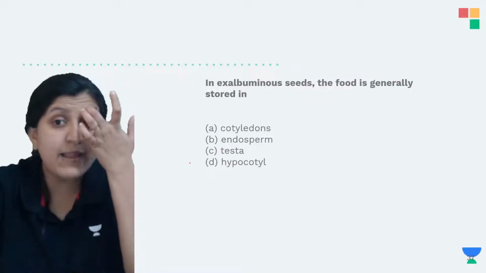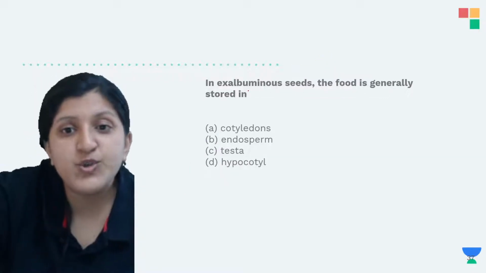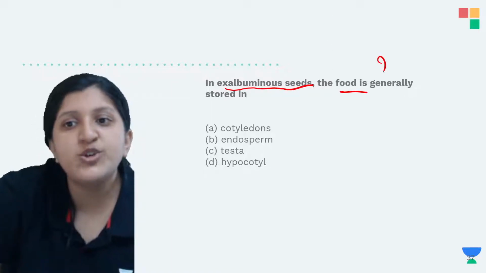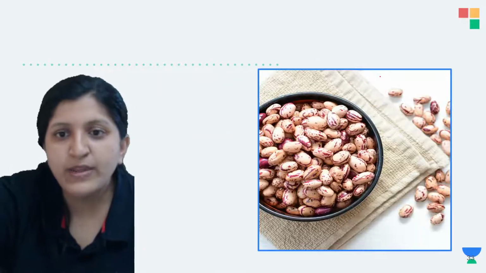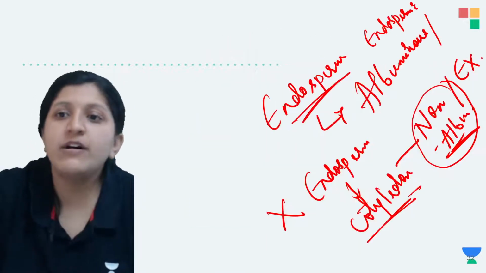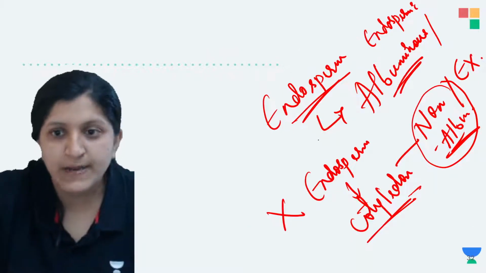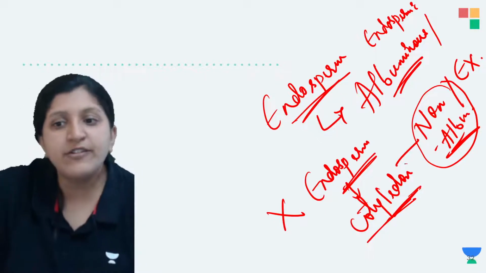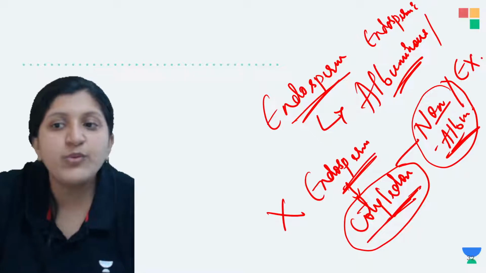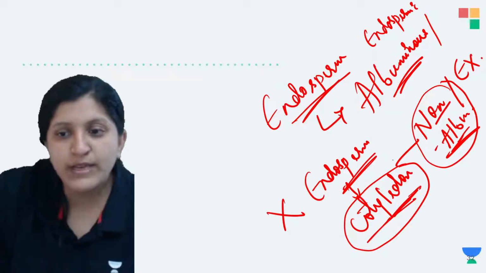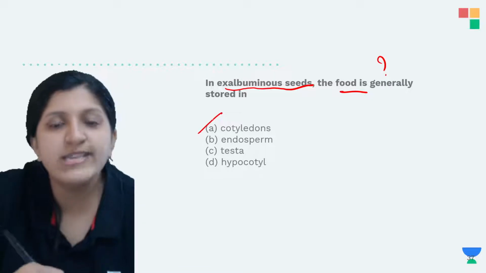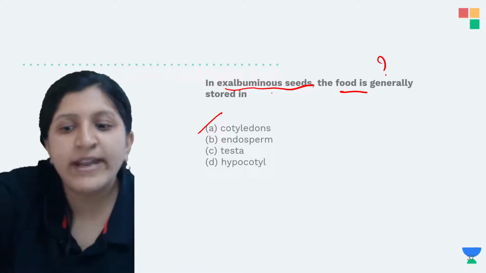Yes. In non-albuminous seeds, where exactly is the food generally stored? I just told you that. The albuminous seed is the one where the endosperm remains. The one where the endosperm is all consumed and the cotyledon has been formed, we call a non-albuminous seed, and that is where you can see the storage of the nourishment. So it is the cotyledon where the food is stored.